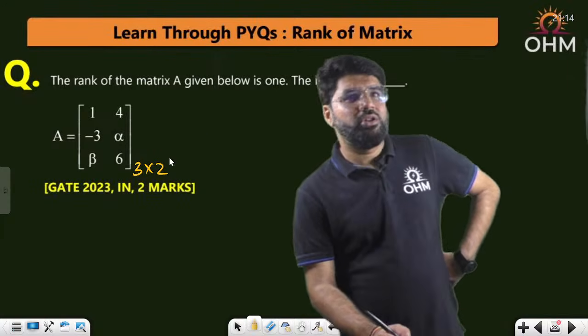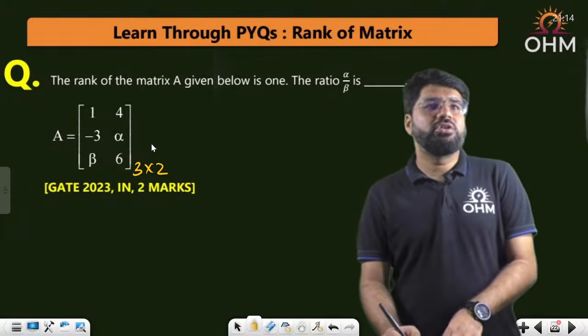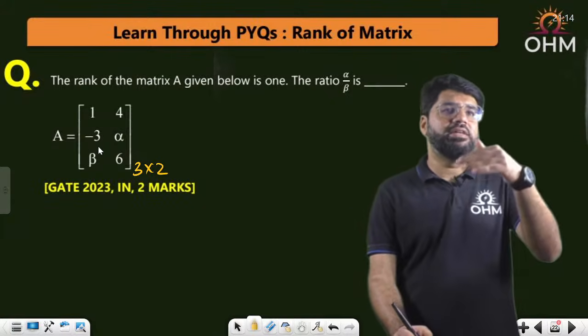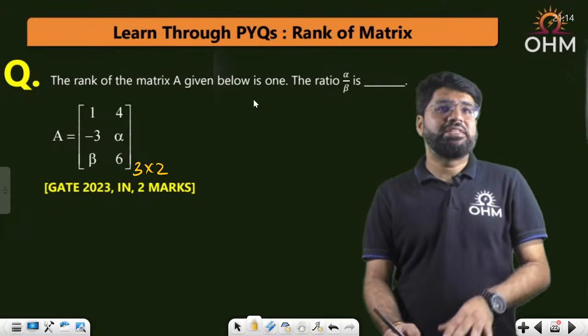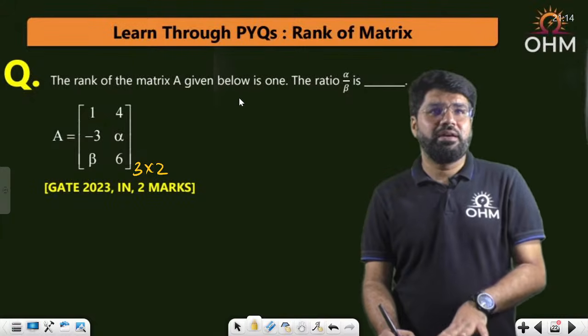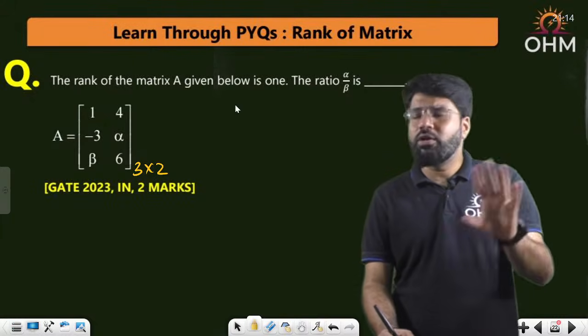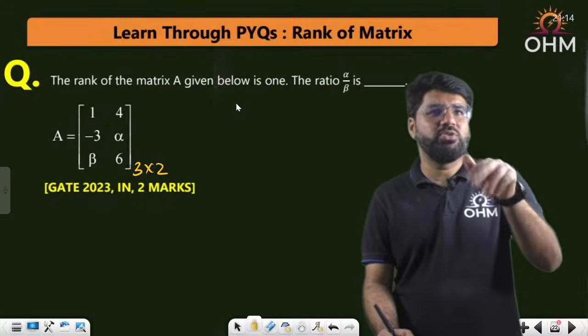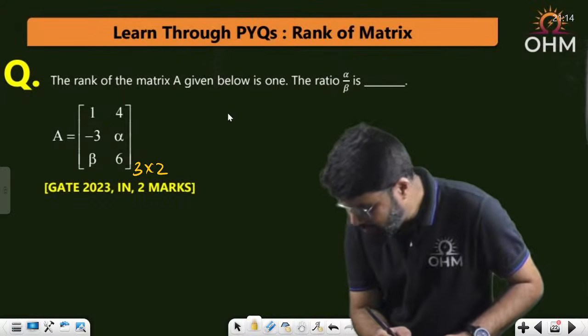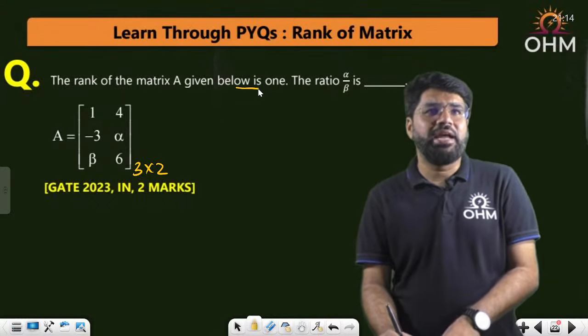Rank is 1, not even equal to 2. Now see, if I directly convert this, if I say the rank is 1, I can use a very simple method. There is no need to convert to row echelon form. One thing is you can convert to row echelon form; another thing is that the rank is 1.